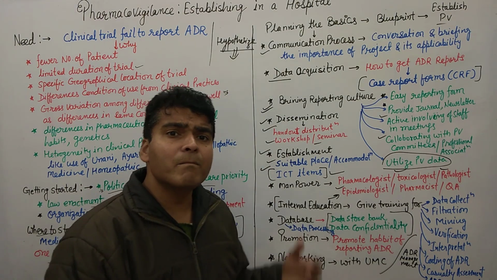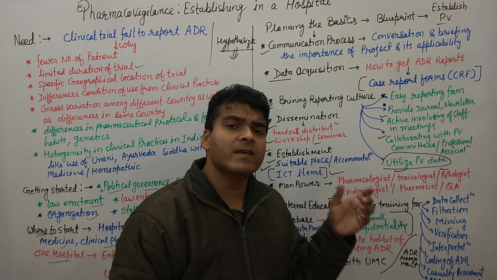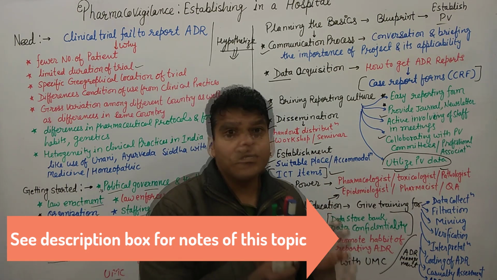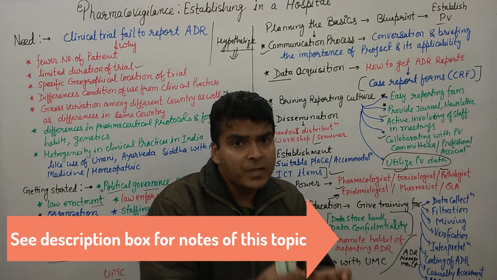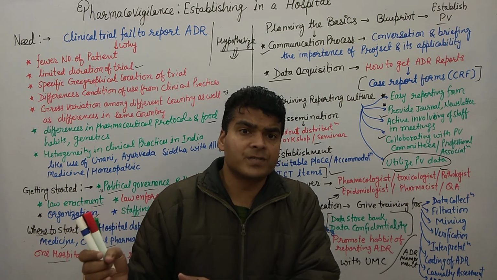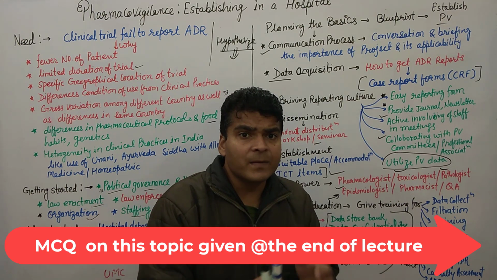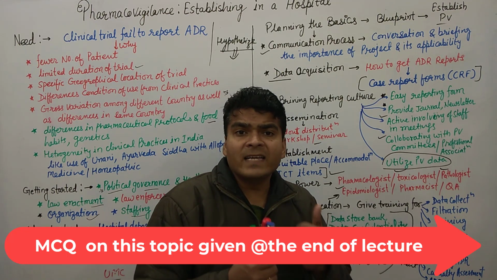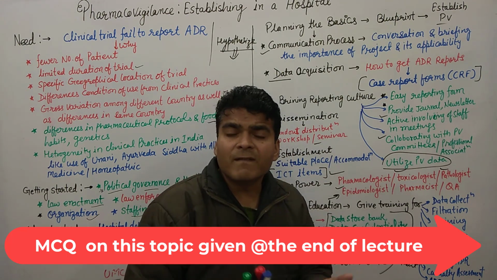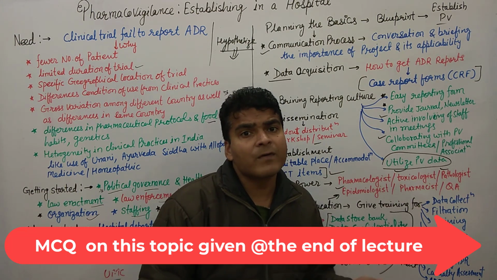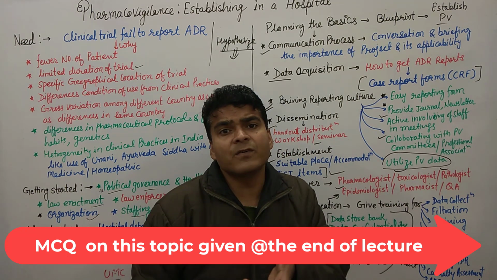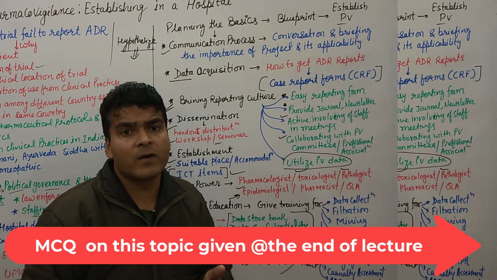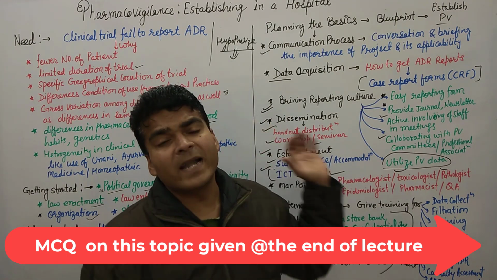Clear? And further, medical regulation. This is another point. Medical regulation means the pharmacovigilance center has a duty to keep an eye on newly launched drugs as well as already launched drugs. Whenever they get a report of an ADR, they should inform the people, send warning signals, or issue a warning and newsletter about the adverse events. Like CDSCO in India, which is issuing newsletters about adverse events. This is part of medical regulation.